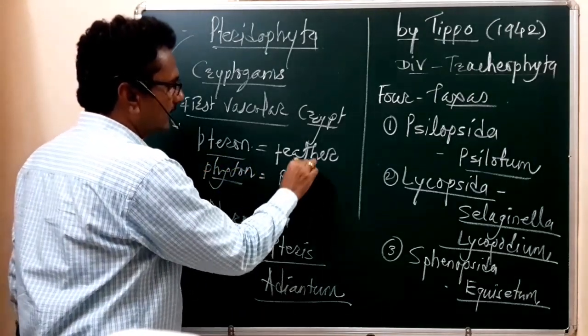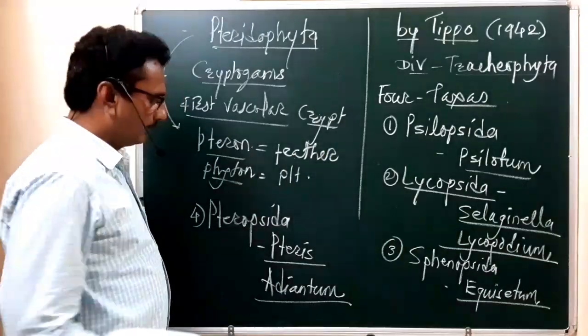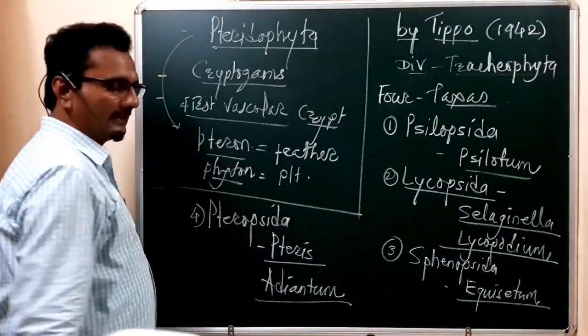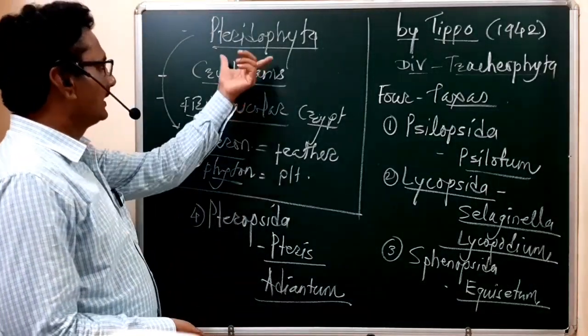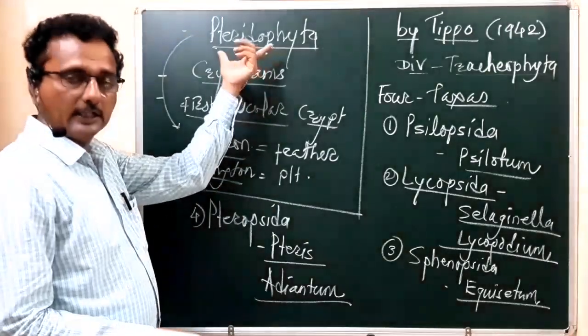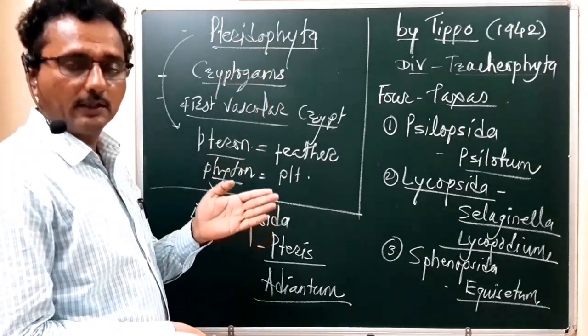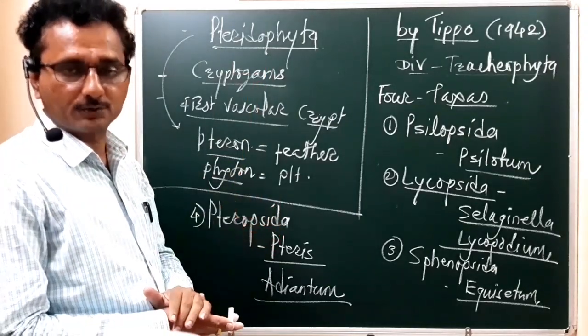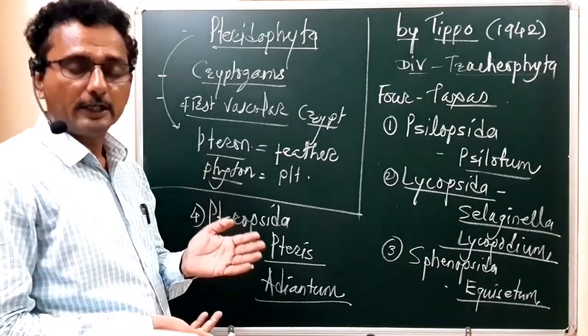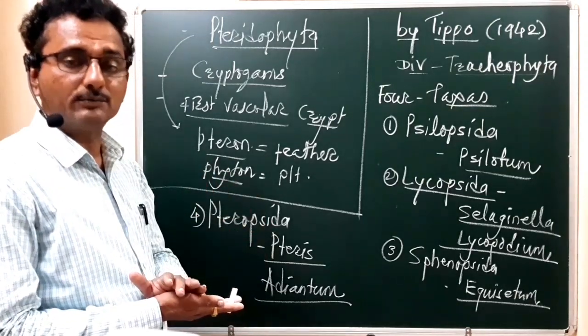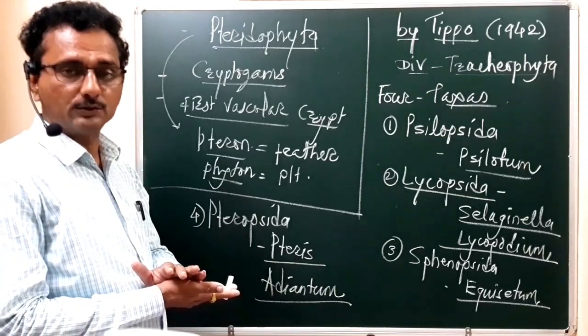So remember students, in this Pteridophyta they produce leaves, and those leaves look like feathers. They show feather-like leaves, mostly seen in ferns.